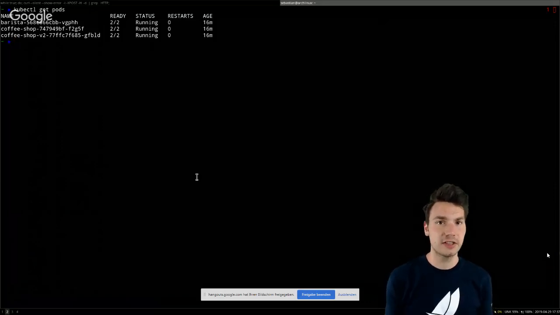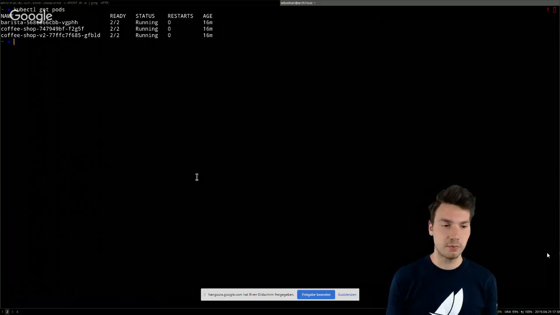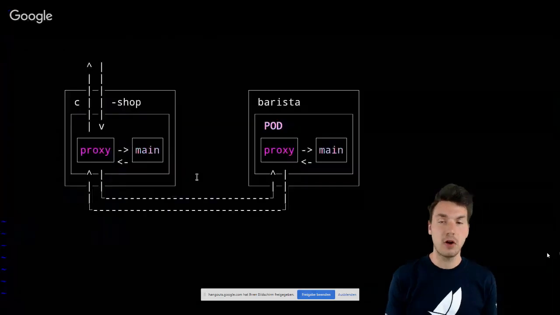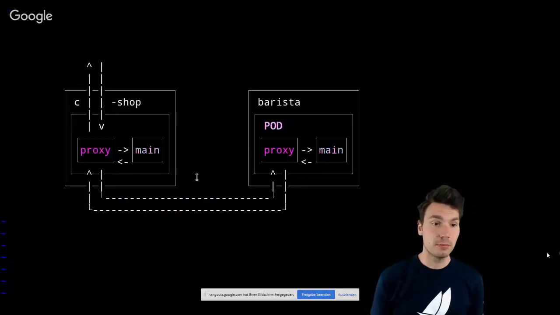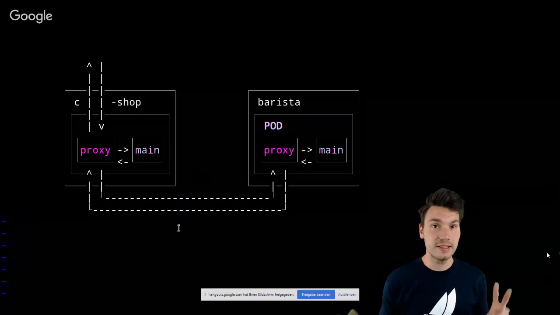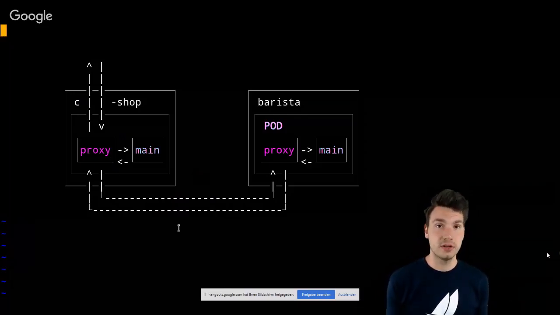I did not specify 2 containers, I only specified 1 each, but this is being injected by Istio. And now you can imagine how all of that observability works, because the proxy sees all of the communication here and has the ability to emit that information, for example to Prometheus and Grafana, or to Jaeger and Kiali, and so on and so forth.